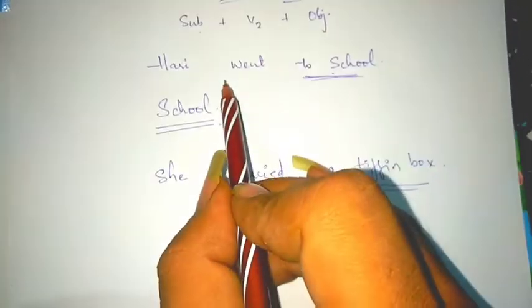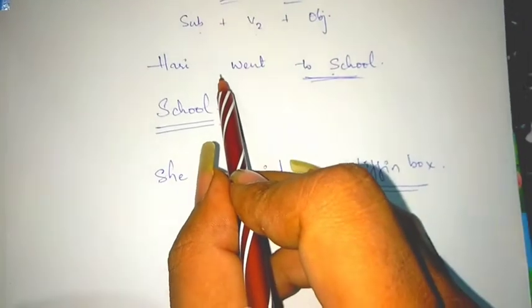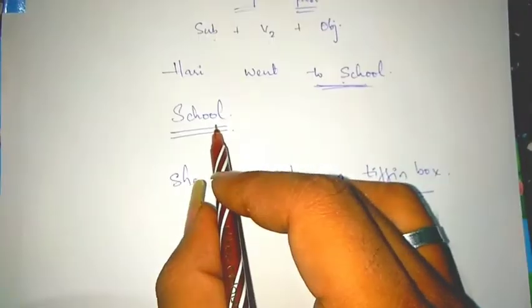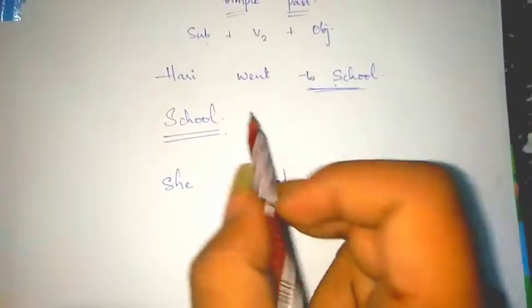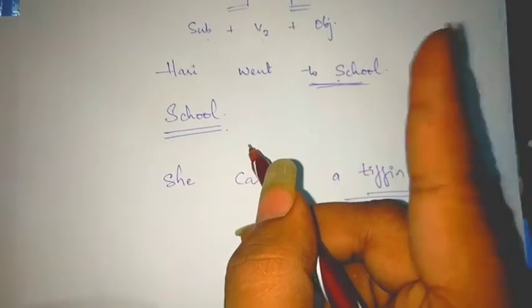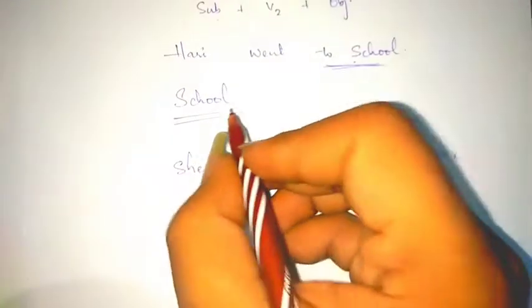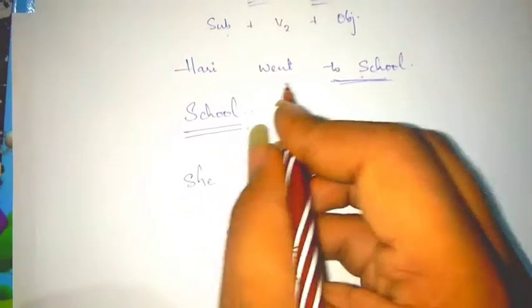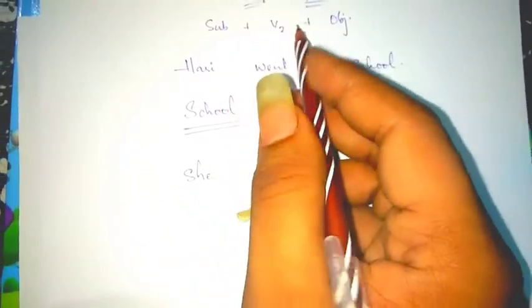Next condition is to search for an auxiliary verb. Is there any auxiliary verb? There isn't any auxiliary verb. Listen carefully. It may take time, but if you study once, you will remember throughout your life. So school. For past tense, I already told you the auxiliary verbs used are was and were.